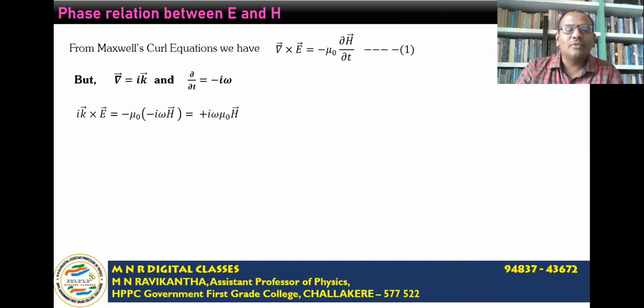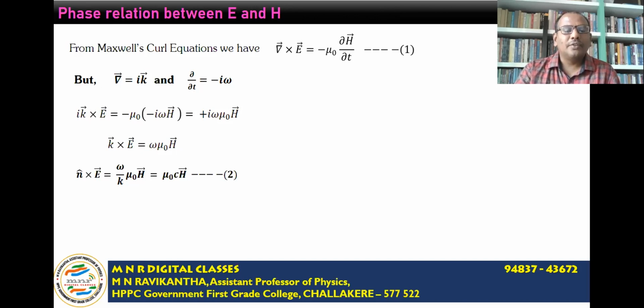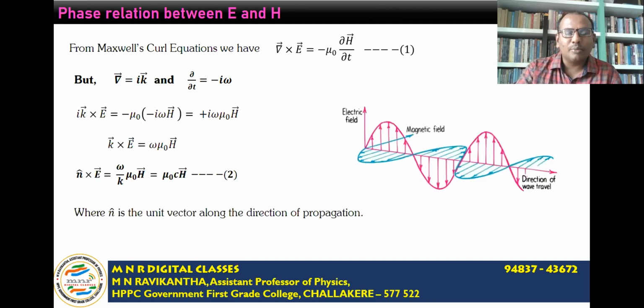Clearing the terms, i omega mu naught times H bar. So eliminating i, we get k bar cross E bar is equal to omega mu naught times H bar. Now taking k, the propagation constant, let us write its unit vector as n cap. n cap cross E bar is equal to omega by k, taking k to the right side, mu naught times H bar. I will repeat, n is the unit vector along the direction of propagation of the wave.